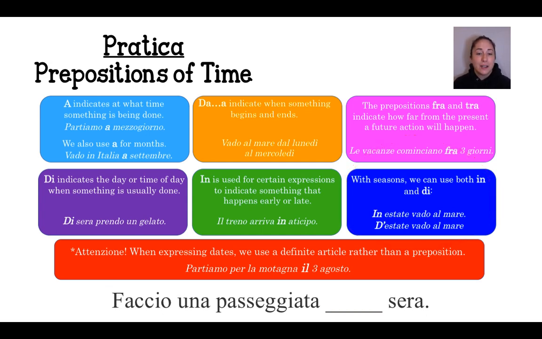Last but not least, in our final example here, faccio una passeggiata sera. Sera indicates a time of day. So going back to our cheat sheet here, we're going to take a look. When we're talking about the day or the time of day when something usually is done, we're going to use the preposition di. Faccio una passeggiata di sera. In this sentence, it's implying that I usually take a walk in the evenings.